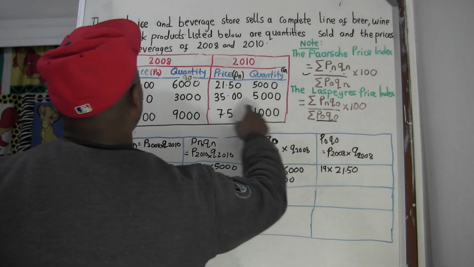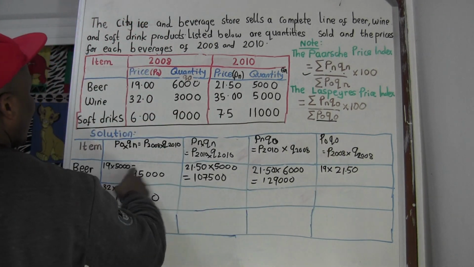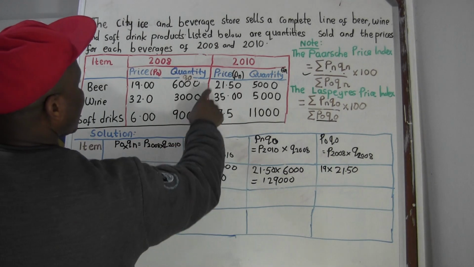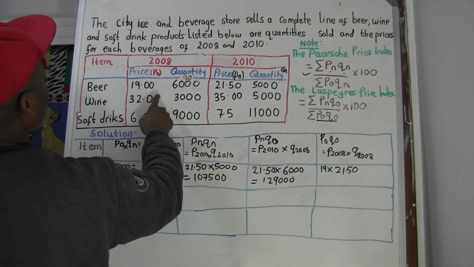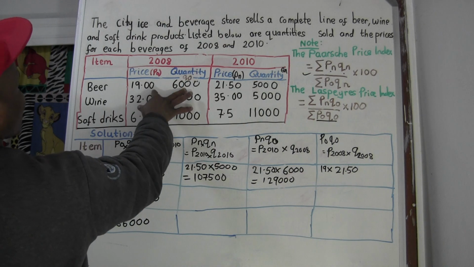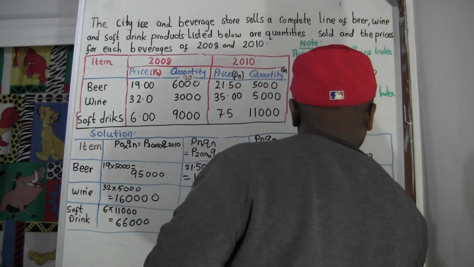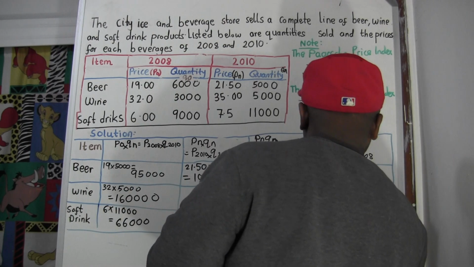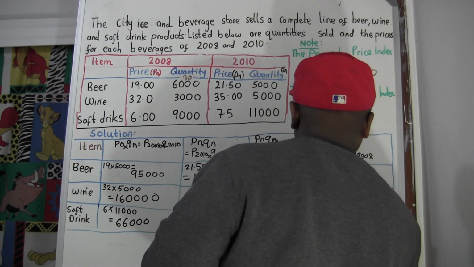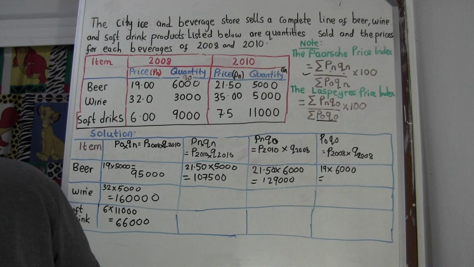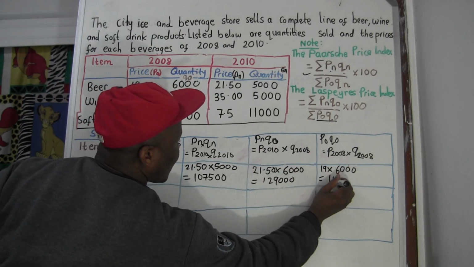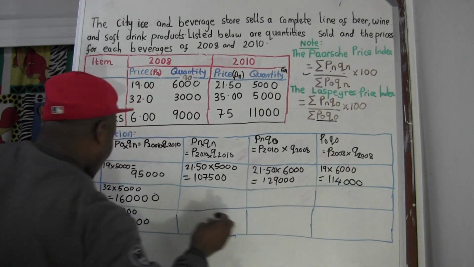What is quantity 0 for beer? P0, price 0 for beer is 19 and quantity 0 is 6,000. Okay, I'm wrong here, it's 6,000. And this is going to give us 114,000.